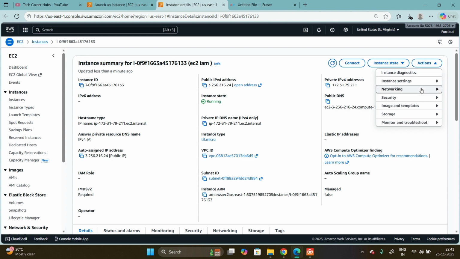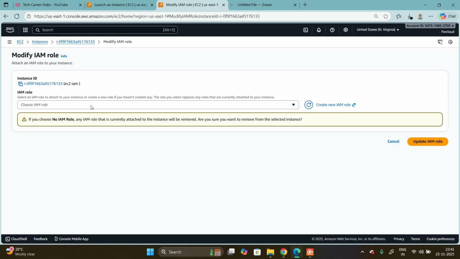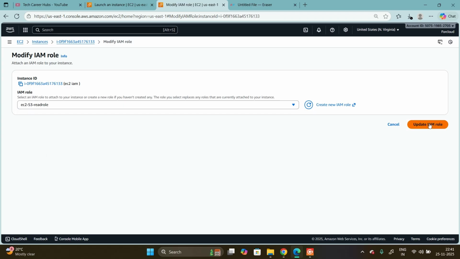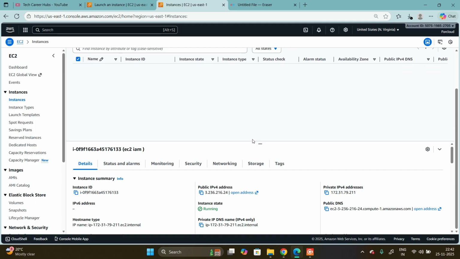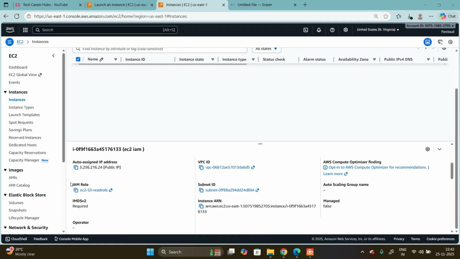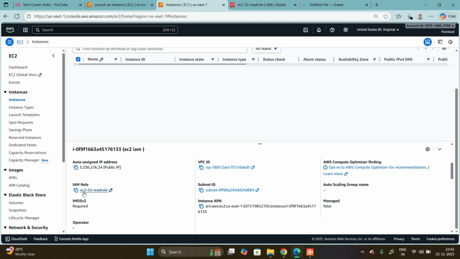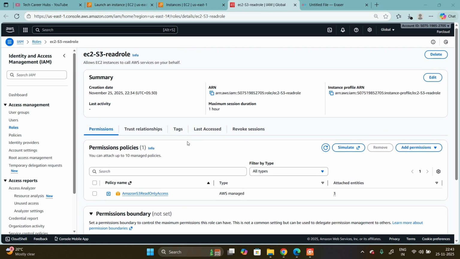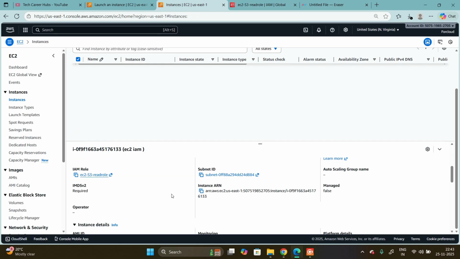Then click on actions. Here go to security, then modify IAM role. Choose the IAM role. Here you can choose the EC2 S3 read role, whatever we created previously, that one only. Then click on update IAM role. See, it is updated. This IAM role also changed here to EC2 S3 read role. Okay, it's done.